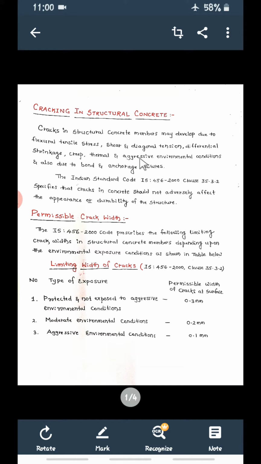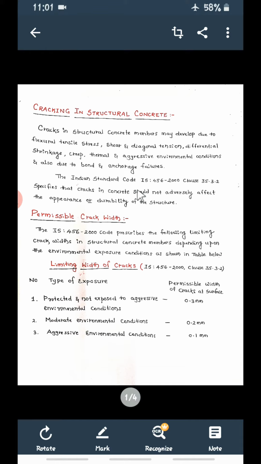If your structure or a building is situated in very severe environmental conditions, then there will be cracks. Aggressive environmental condition means the environmental exposures will be classified like this: normal environmental condition, then moderate environmental condition, then aggressive environmental conditions. Aggressive, like if you consider the structures situated in coastal regions, there may be chances of cracks developing in the structural elements. So these are the reasons because of which cracks in the concrete are going to develop.